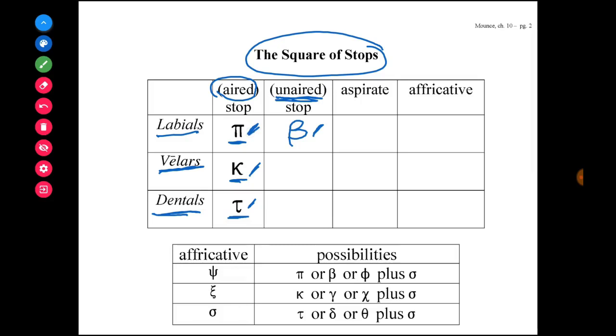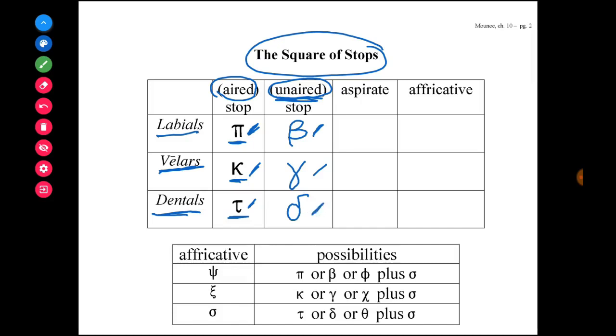So under this column, these are what we call unaired stops. Less air is used, and they produce a similar sound. You can see how puh and buh are similar sounds. They're made by your lips and therefore are part of the labial family. For the velars, the unaired stop is gamma. So say guh, guh, guh. And for the dentals, the unaired stop is delta. Say duh, duh. You'll notice that beta, gamma, and delta require less air to pronounce.